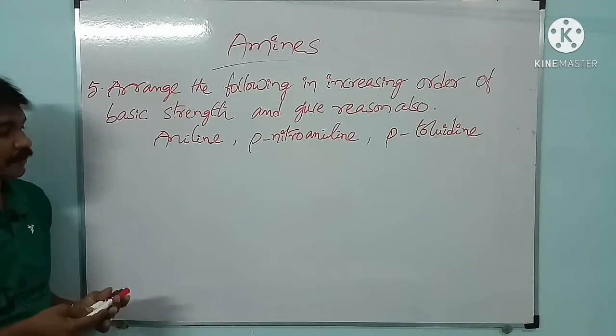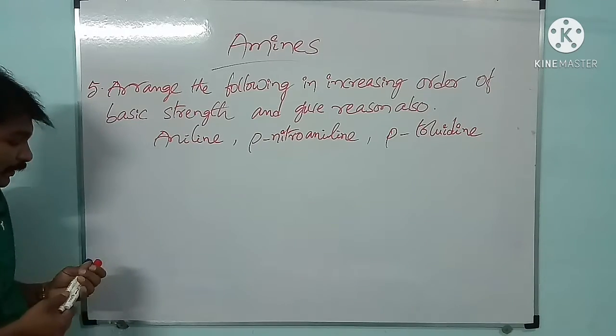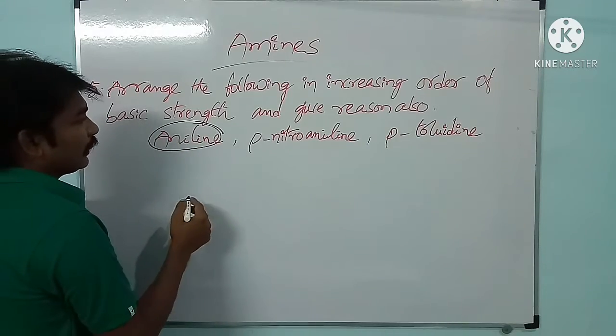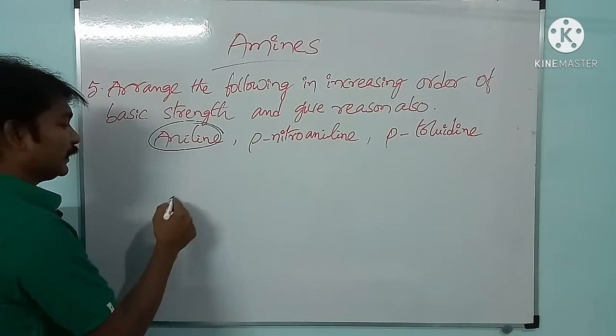And they have given aniline, and see here what is the structure of aniline.